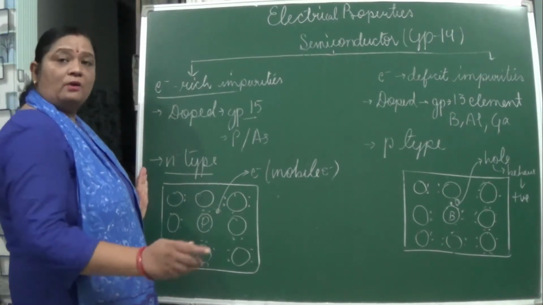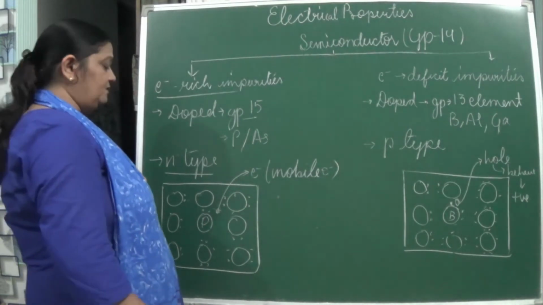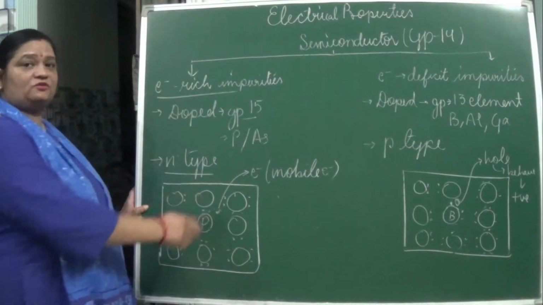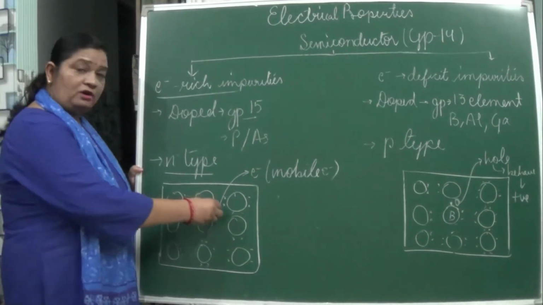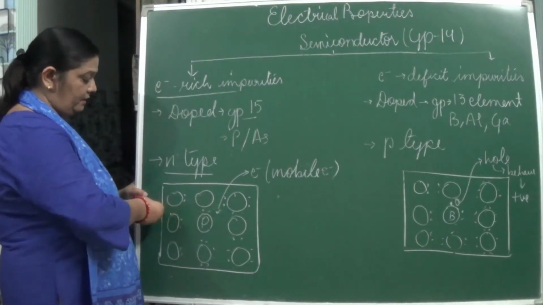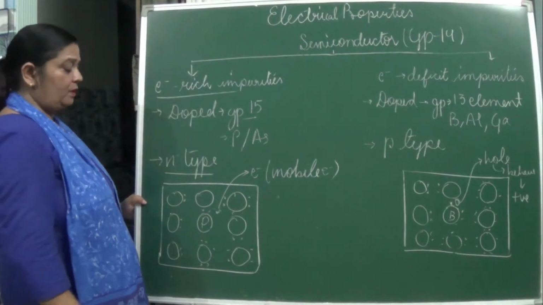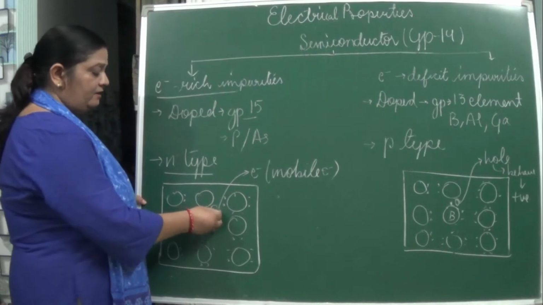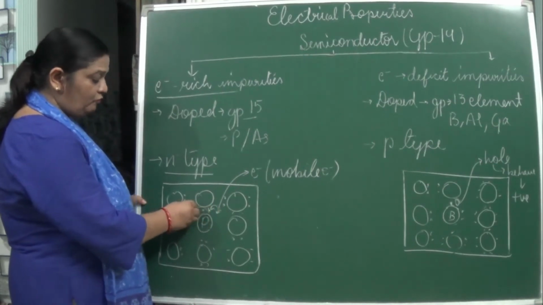And how does it conduct electricity? Here positive plate, here negative plate. The positive plate will attract this free electron. It will not run like this all the way to the positive plate. No, it will jump. It will come here, take this space, and move forward.